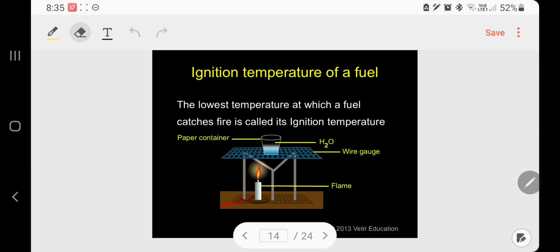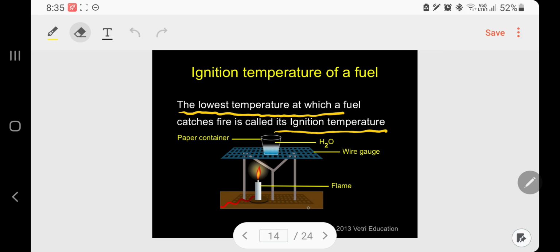The next one, ignition temperature. What is the ignition temperature of a fuel? Please follow: the lowest temperature at which a fuel catches fire is called ignition temperature. For example, we can take paper.